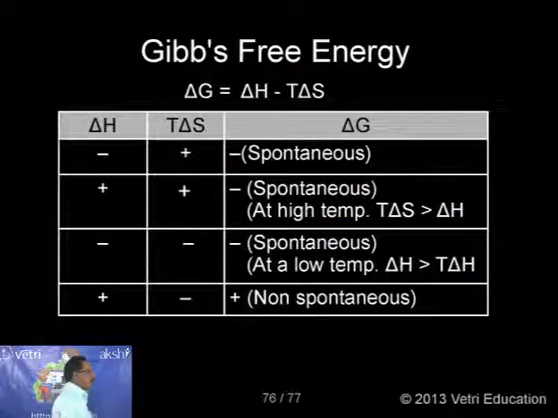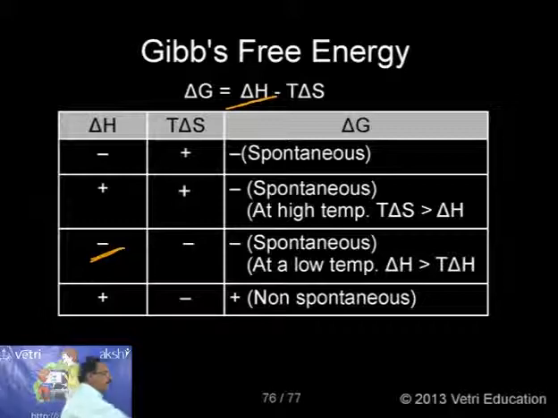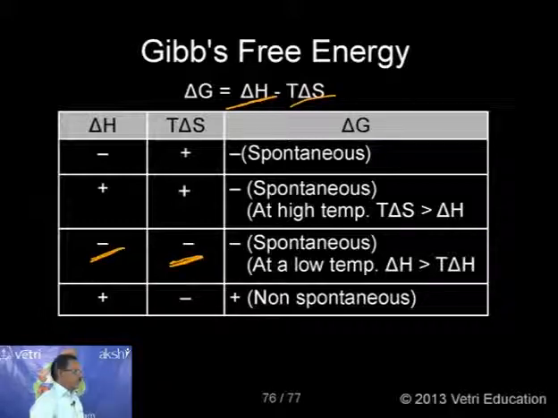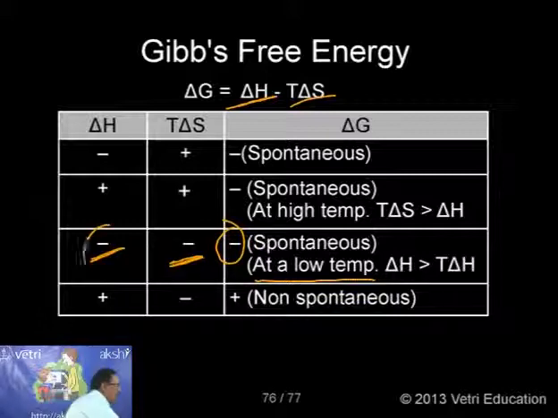And the third condition: if delta H is negative and the T delta S value is also negative, then delta G will be negative, spontaneous. How is it feasible? At a very low temperature, all exothermic reactions will be spontaneous. So I can generalize now: all exothermic reactions will generally be spontaneous. Right. Coming to the next condition.